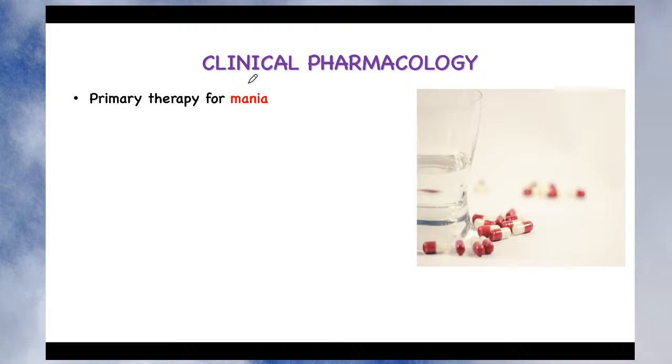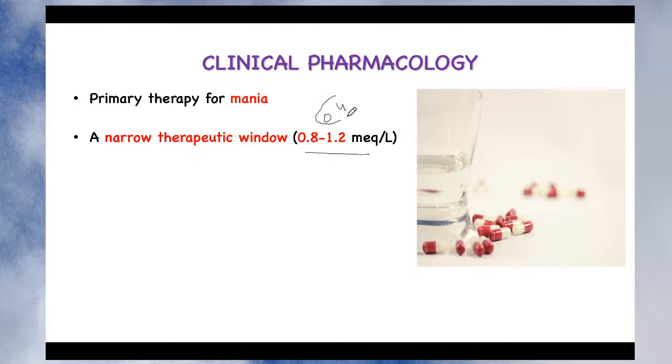Let's see that. You remember that it is the primary therapy for mania. So the first choice drug for mania is lithium. But lithium has a narrow therapeutic index. The therapeutic index is very narrow, between 0.8 to 1.2 milliequivalent per liter. It means there is a difference of just 0.4 milliequivalent. Okay. So what does it indicate, the therapeutic range?